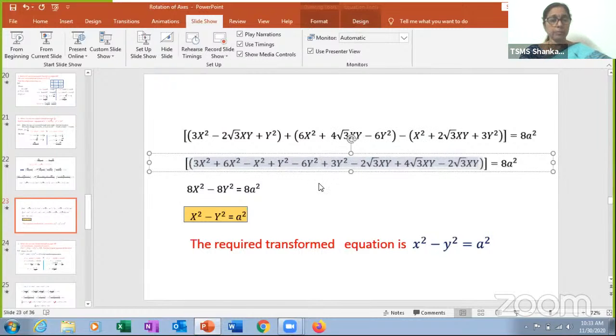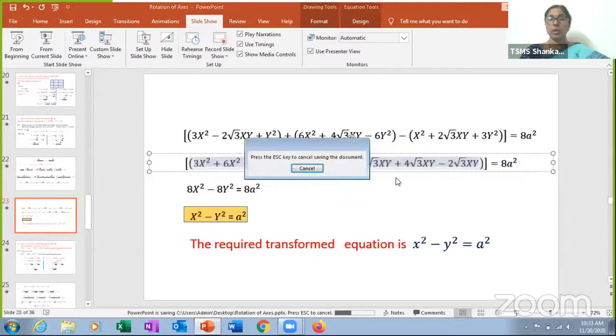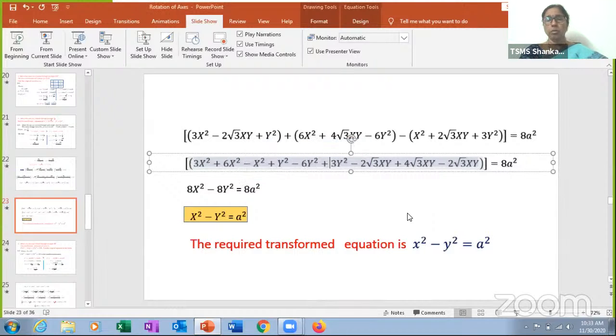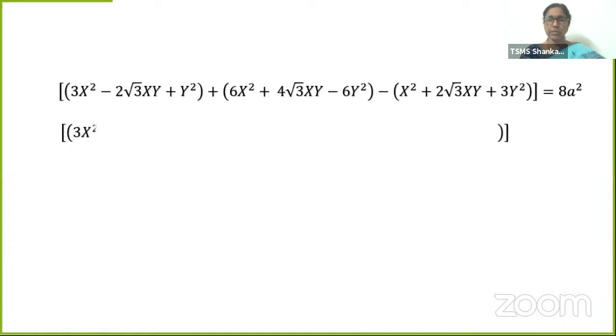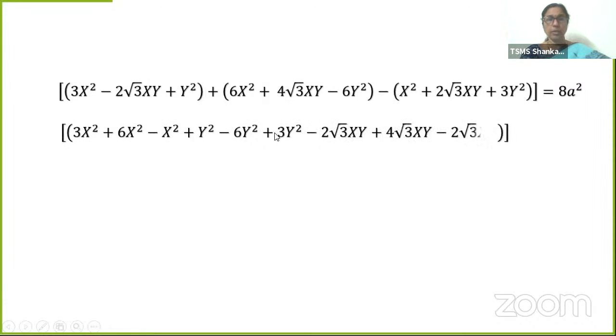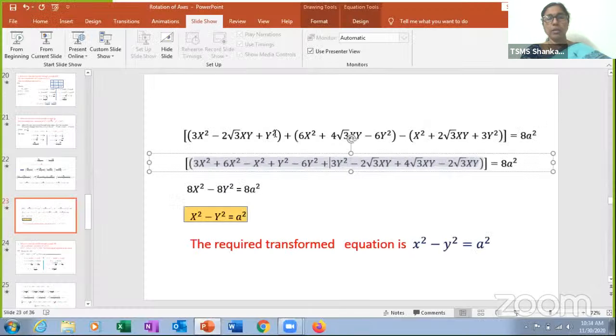Plus 3y square. Then we are just simplifying and bringing all the terms to one simplification form. Just see that simplification again. 3x square plus, this is the original step that we have. I brought all the x's. 3x square plus 6x square minus x square, y square minus 6y square. Oh, I'm sorry, that was minus 3y square only, right?